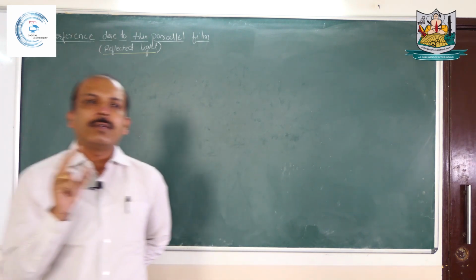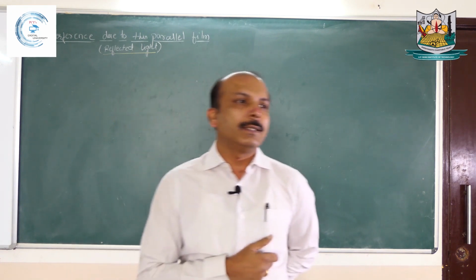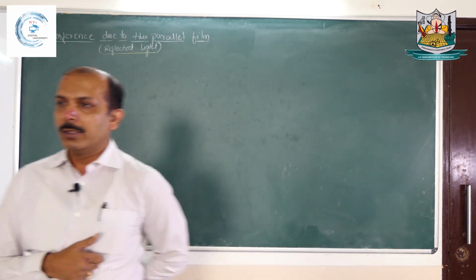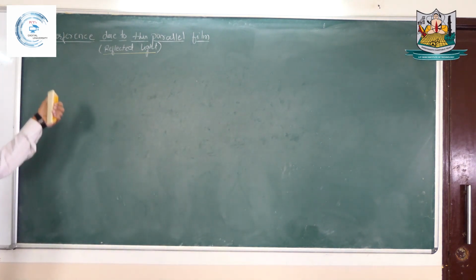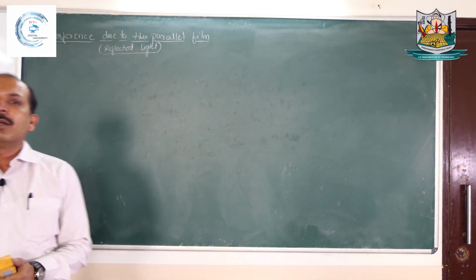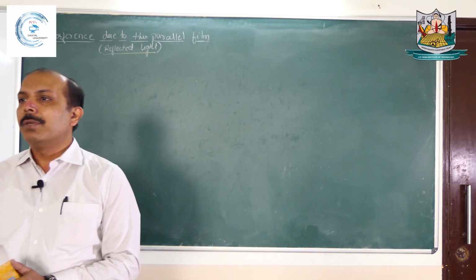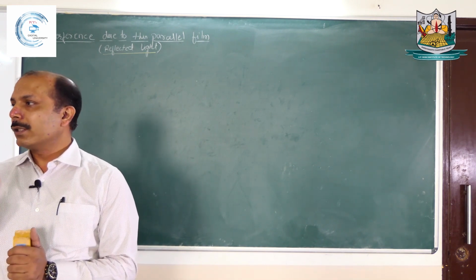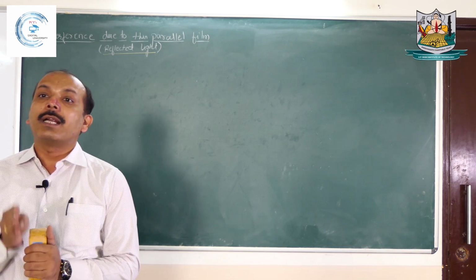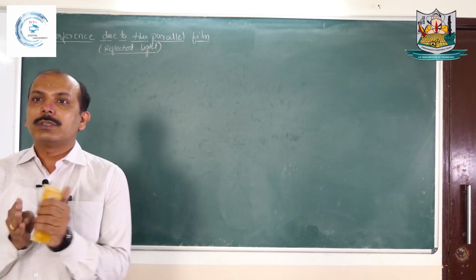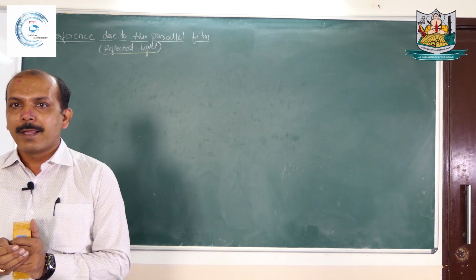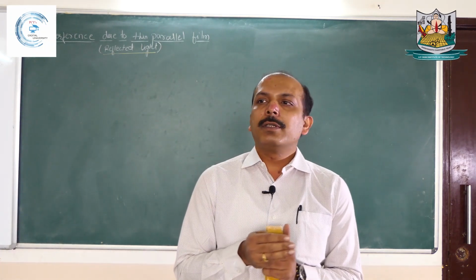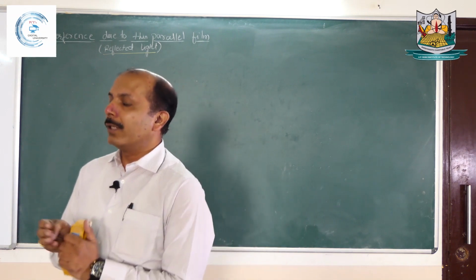So two types of interference we discussed yesterday. One is division of wavefront and the second is division of amplitude. Here, in this case, we are studying interference with the concept of division of amplitude. Amplitude gets divided means the waves we are getting are derived from the same source, because just the amplitude is divided.